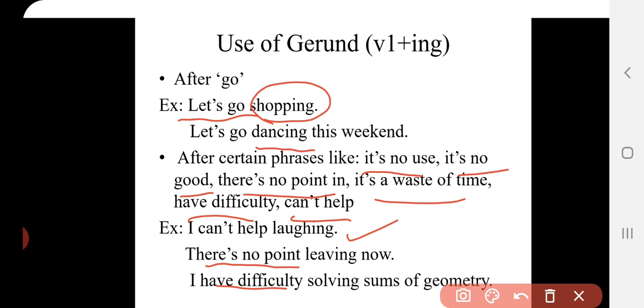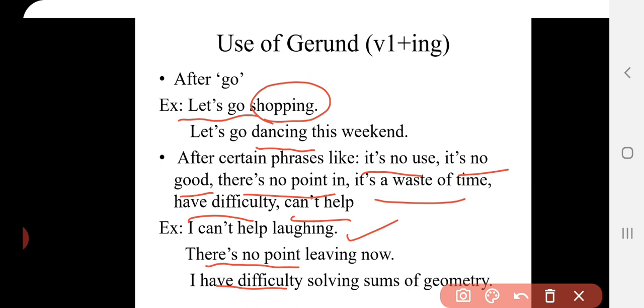So you can remember these kinds of phrases, like it's no use spending money on the bike. It is no use spending money on the bike. So here it's no use is a phrase. ਇਹਦੇ ਨਾਲ related ਇੱਕ ਹੋਰ ਚੀਜ਼ ਹੈ: it is no use, it is no good, it is a waste of time, all starting with it. ਇਸ ਤੋਂ ਪਹਿਲਾਂ ਵੀ ਅਸੀਂ ਇਹ ਪੜ੍ਹਿਆ ਹੈ ਕਿ in opposition to it we use gerund. ਇਸ ਤਰ੍ਹਾਂ ਵੀ ਤੁਸੀਂ ਯਾਦ ਰੱਖ ਸਕਦੇ ਆ, it ਤੋਂ start ਹੋਇਆ.